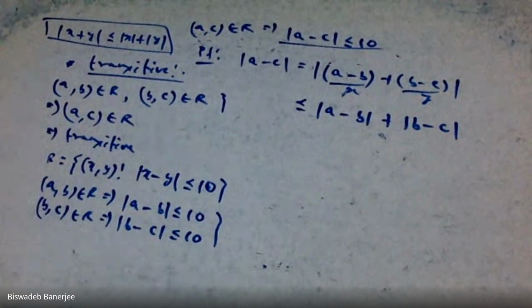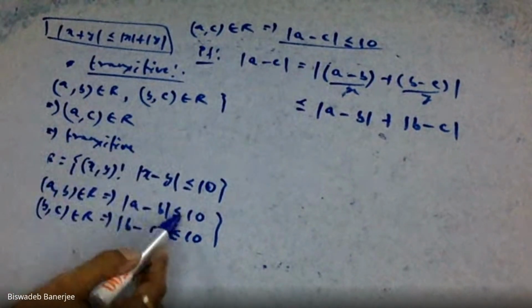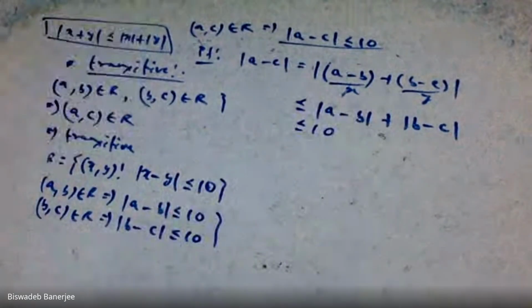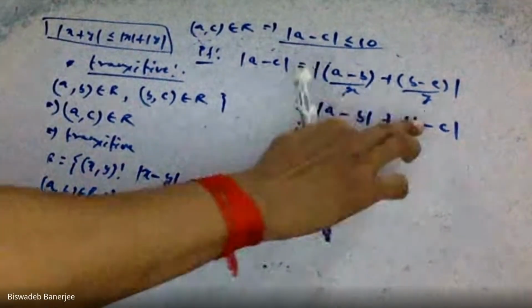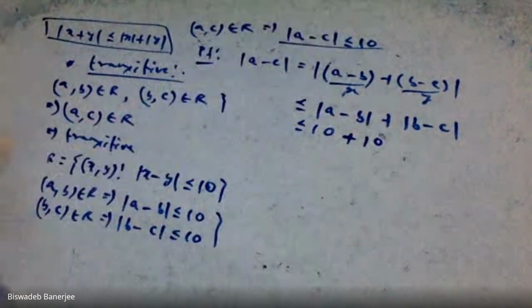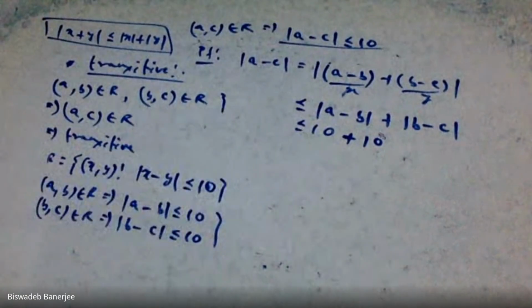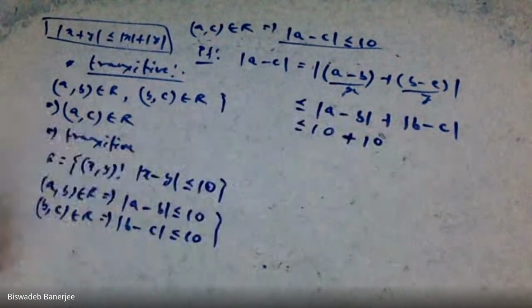Now, what? Mod of a minus b is less than or equal to 10. It is given. Mod of a minus b is less than or equal to 10, plus mod of b minus c is also less than or equal to 10. Clear now? Mod of a minus b less than or equal to 10, mod of b minus c less than or equal to 10.